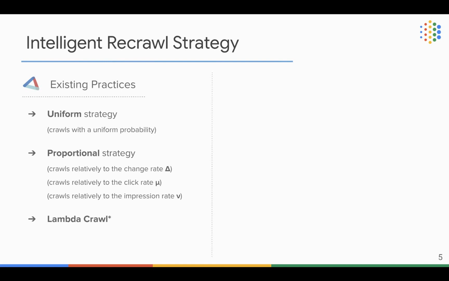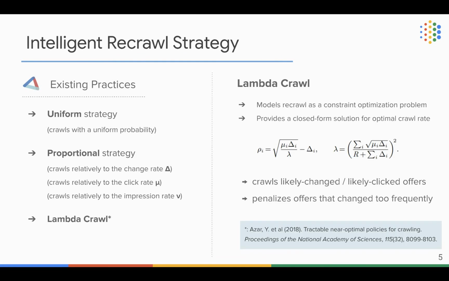More recently, Azar and his colleagues proposed a more advanced recrawling strategy called LambdaCrawl, which models a recrawling task as a constrained optimization problem, and then they provided a closed form solution for the theoretically optimal crawling rate, which is shown in the below formula.